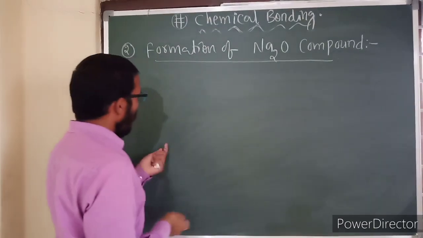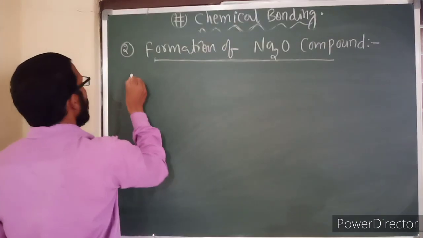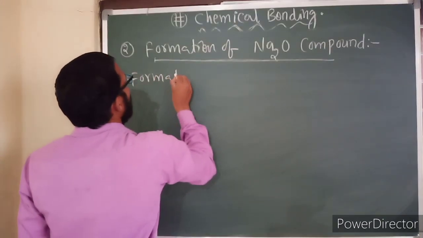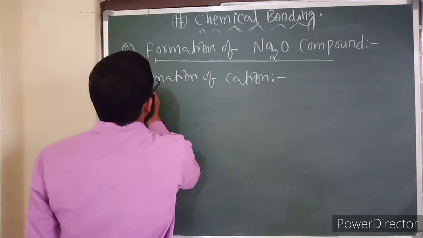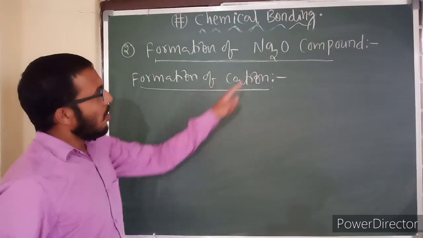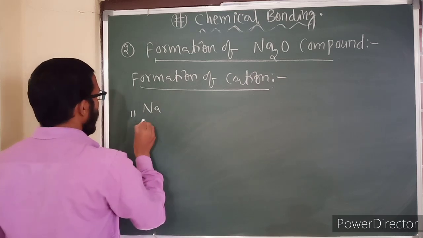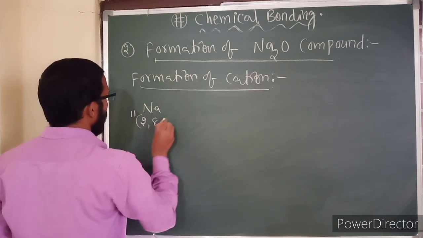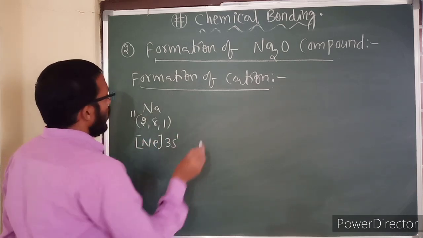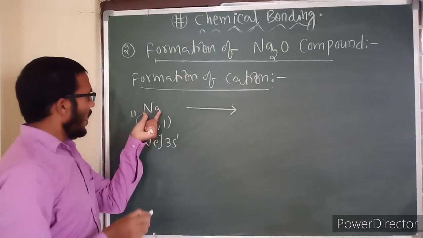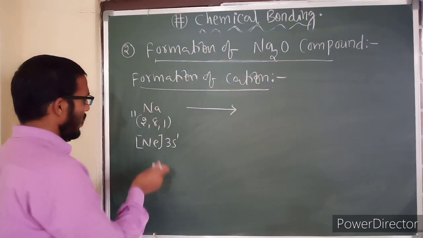Similarly, in the same manner as we discussed here, we are going to discuss this also. First, formation of cation. Cation means the metal will form the cation. Therefore I am directly writing sodium. Its atomic number is 11. Electronic configuration 2, 8, 1, that is neon then 3s1. Now sodium is very near to neon gas configuration. It tries to acquire the nearest noble gas, that is neon.